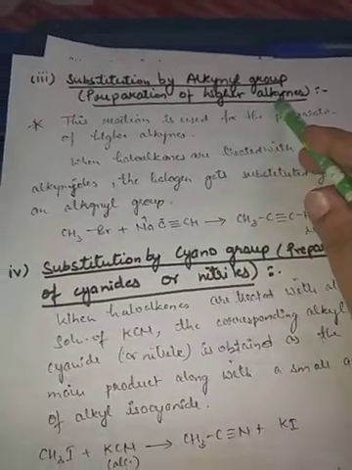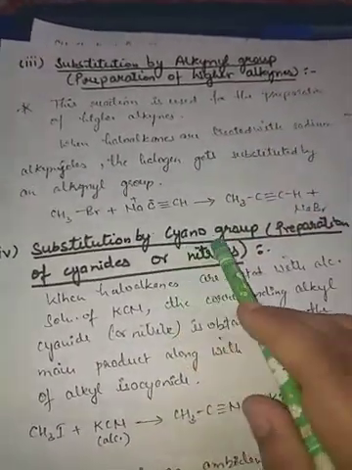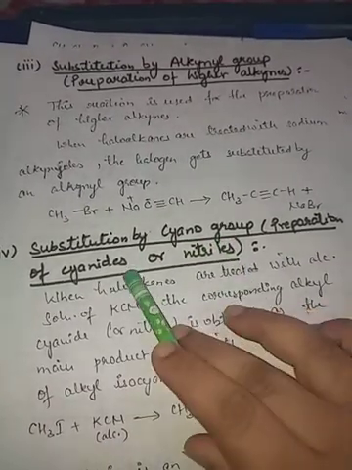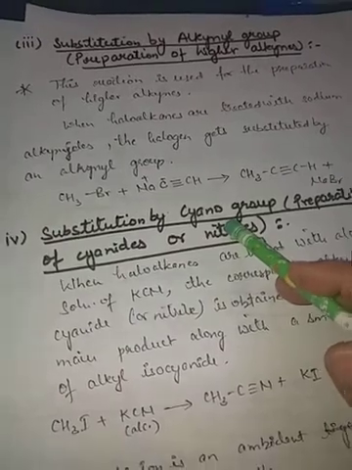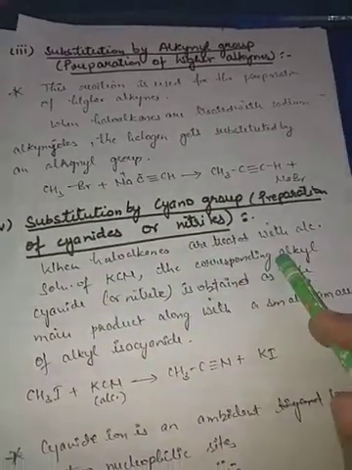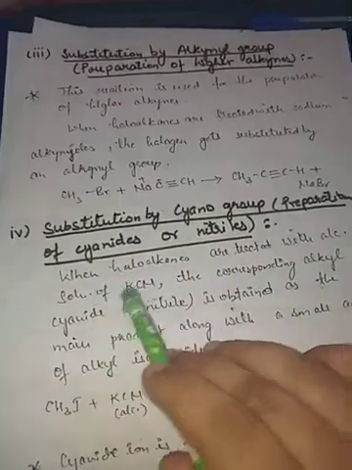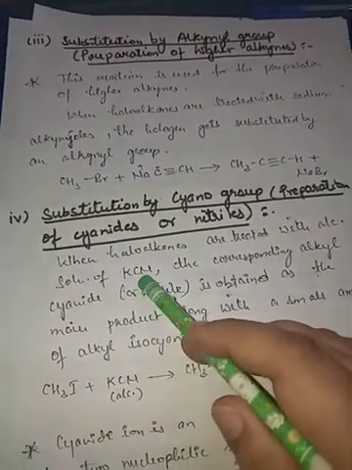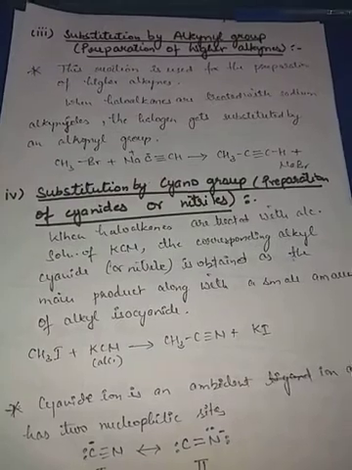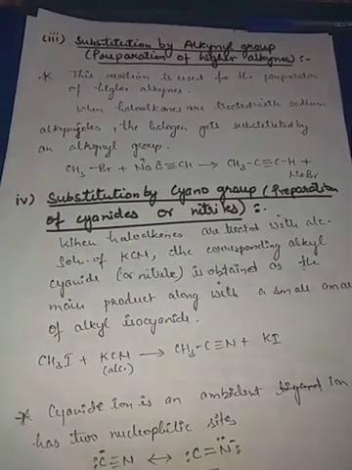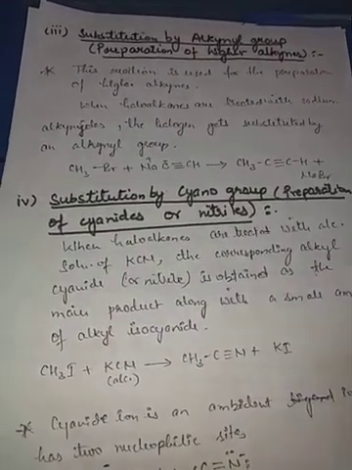Now substitution by CN, cyano group. It means we will get cyanides. Halogen will be removed and CN group will be attached. When haloalkanes are treated with alcoholic solution of KCN. See, here we will study about KCN, and one more we will study, that is AgCN. And in both these cases different types of reactions will occur.